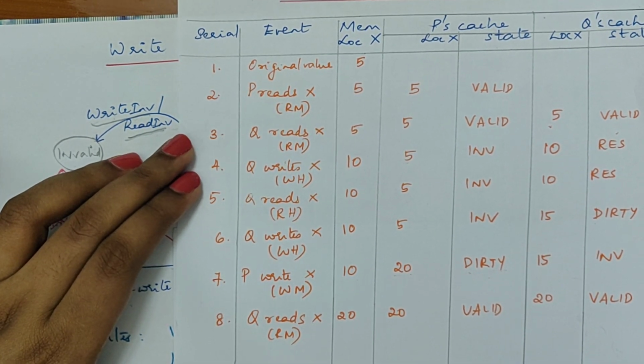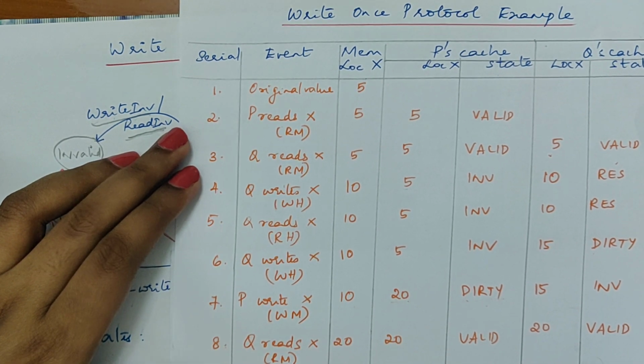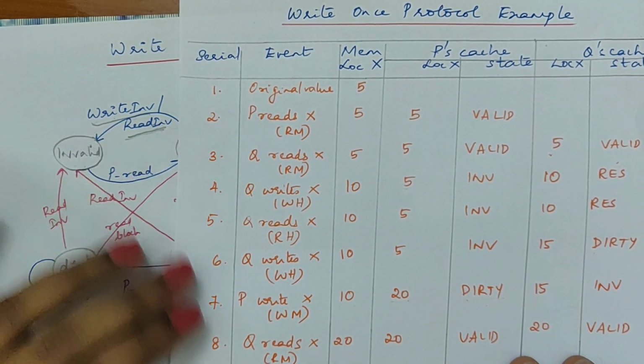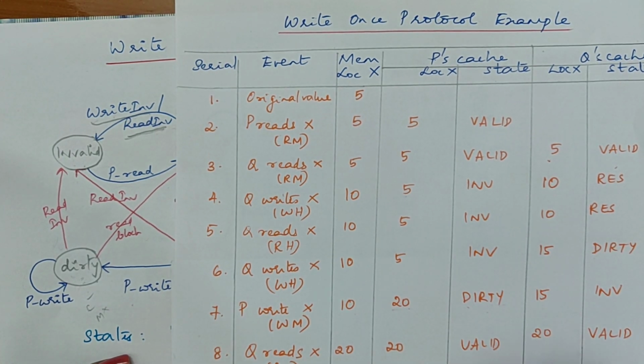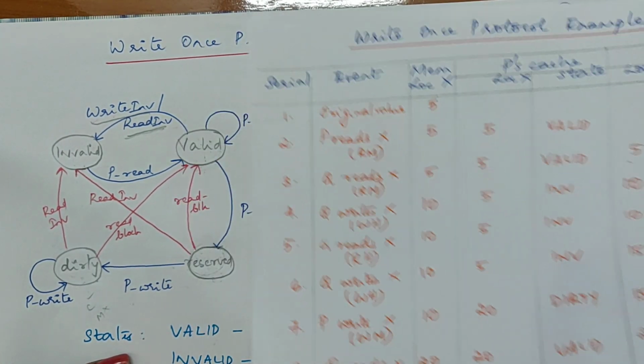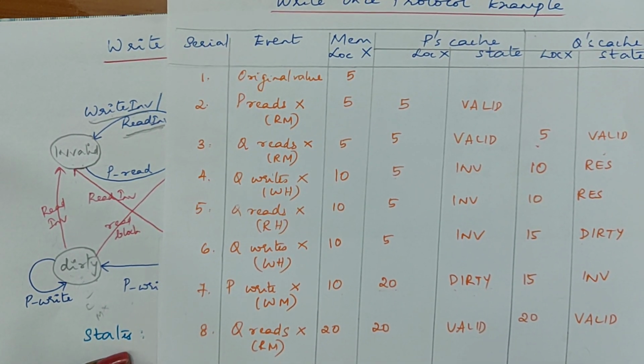So in this I've just shown you a sequence of operations, where for each of the events, the misses and hit operations, how the cache changes its states. So I hope this topic on the write once protocol is clear to you.